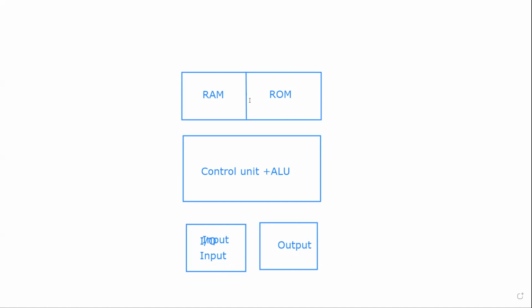Whenever we are running that particular program, we move that whole sequence of instructions from ROM to RAM, and then the control unit comes in. What does the control unit do at that moment? The control unit basically has some sort of counter. For each clock pulse, the control unit will take one instruction from RAM, and that instruction will be conveyed to the arithmetic and logic block. Based on the input it has received, the arithmetic and logic unit will perform some operations, and it will store those results in ROM memory or RAM memory based on requirement. If it's the final output, then that output will be provided over here.